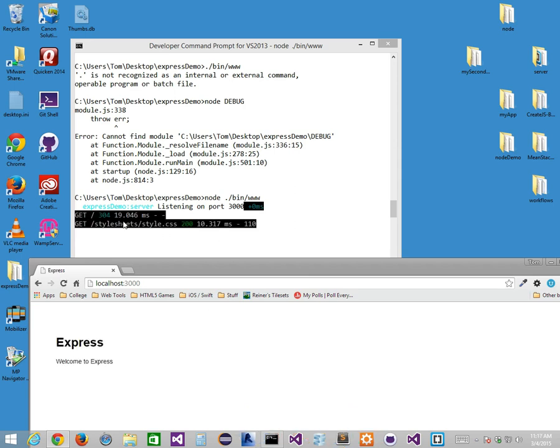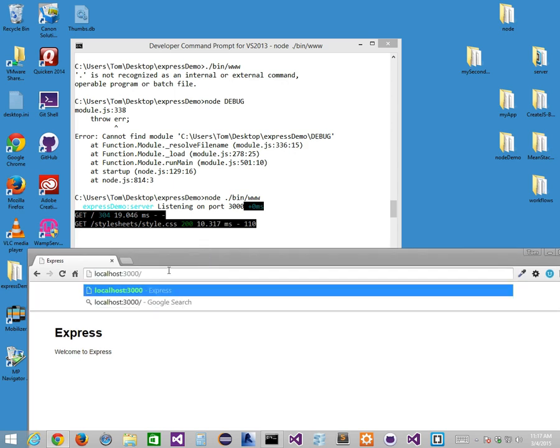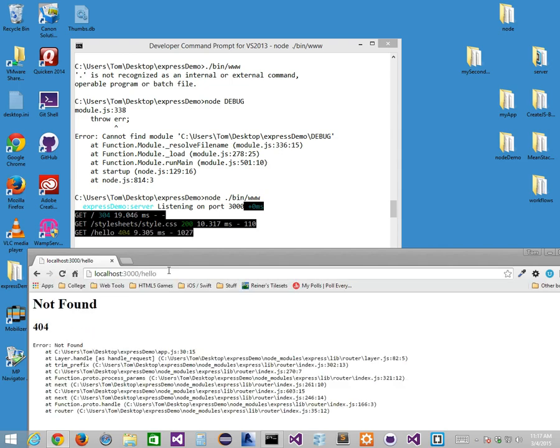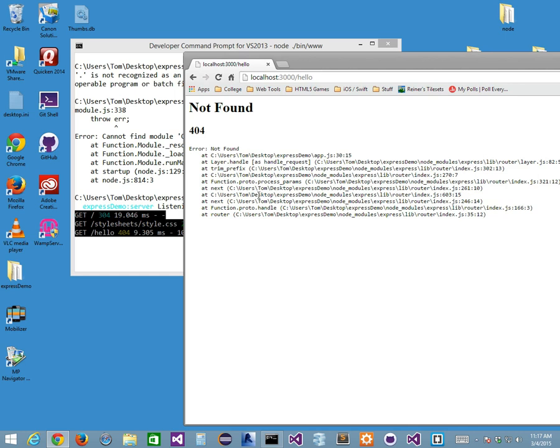Look what it does. On the command line, it actually gives us a GET command. It says GET, the port that I'm accessing, and it tells me how many milliseconds it took for me to get to that. And it accesses the style sheets and tells me what I'm doing here, right? If I try to issue another command like localhost 3000 /hello, well, there is no hello folder, and it's going to say 404, right? There is no hello folder.